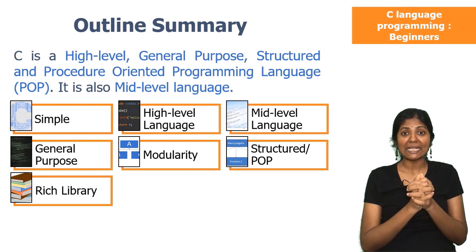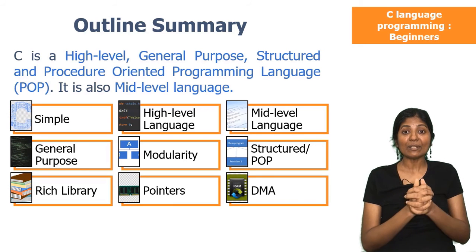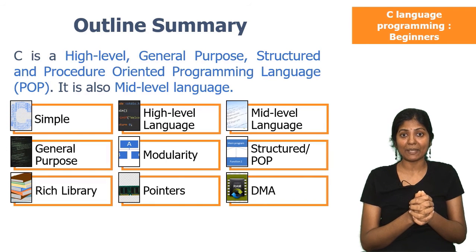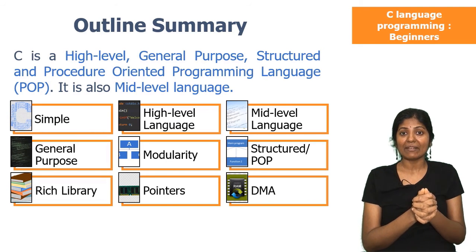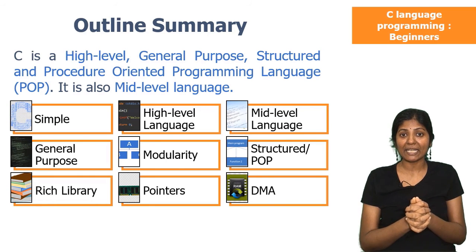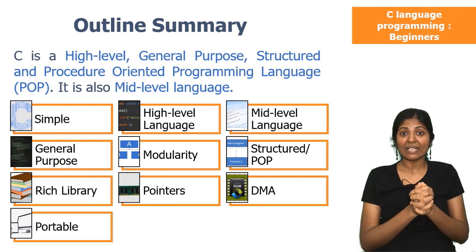C also supports rich library in the form of header files used to develop the programs in a faster way. It also supports powerful concepts, which are pointers and memory management, using which we can interact with memory and also we can dynamically allocate the memory when we want and release the memory when it is not required. It is also portable. It means once we write and execute the program, the same program can be executed on any machine with small or no changes.